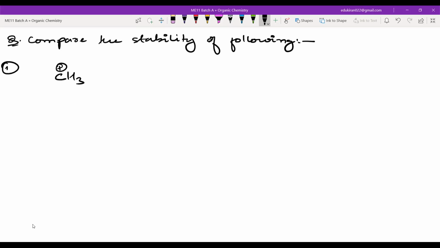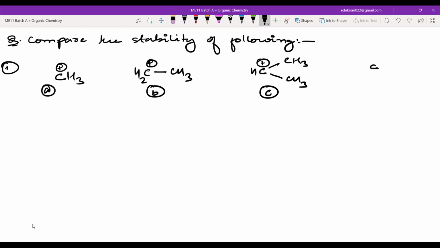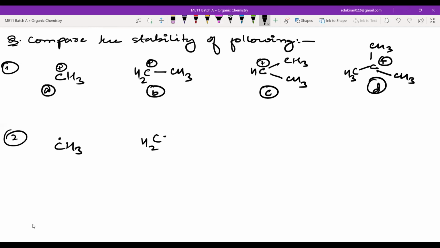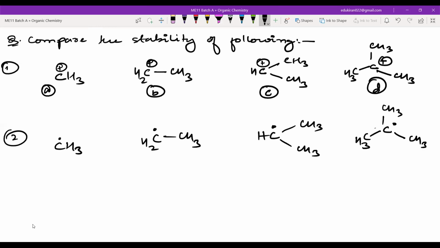CH3 positive, this is A. CH3 CH2 positive, this is B. Carbon with H and 2 CH3 groups and a positive charge, this is C. And carbon with CH3, CH3, CH3 and a positive charge here, this is D. Second, free radicals: CH3 free radical, CH3CH2 free radical, CH(CH3)2 free radical, and C(CH3)3 free radical. A, B, C, D.